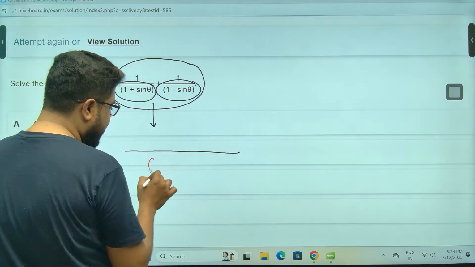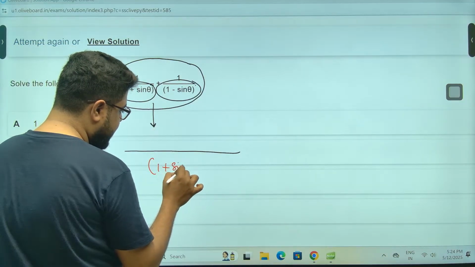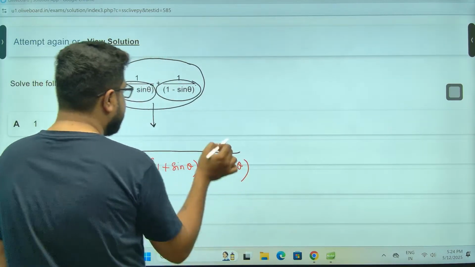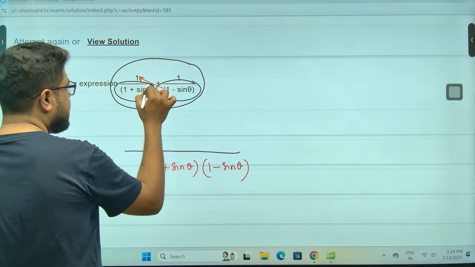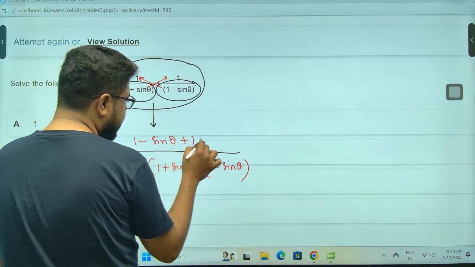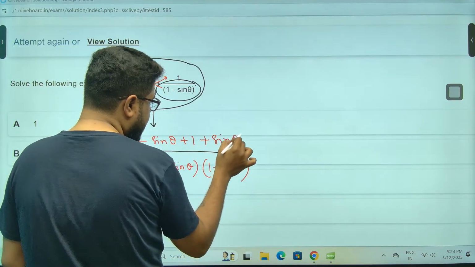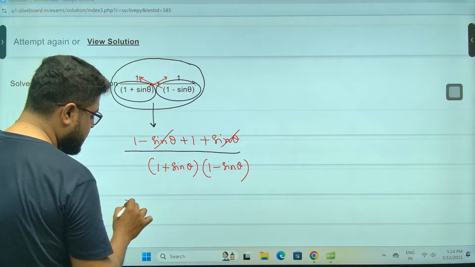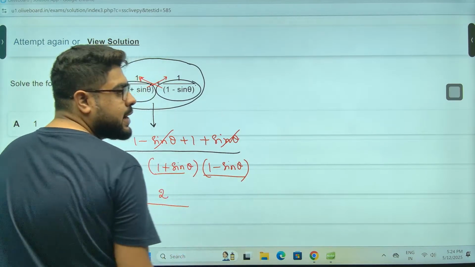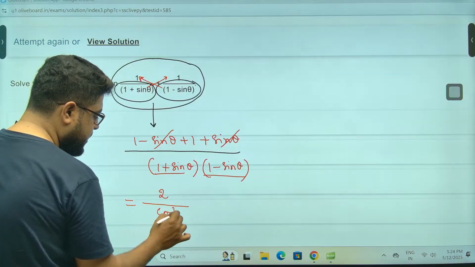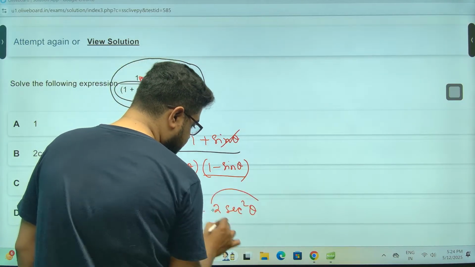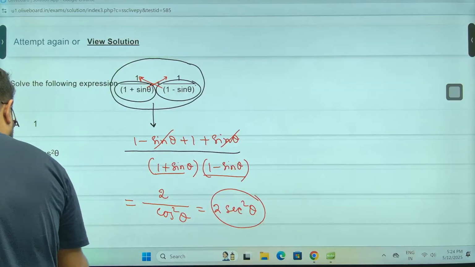So it will be 1 plus sine theta multiplied by 1 minus sine theta. And here it will be cross, 1 minus sine theta plus 1 plus sine theta. Done, sir. It is 2 divided by 1 minus sine square theta. That is 2 sec square theta, sir. That is option number D, sir.